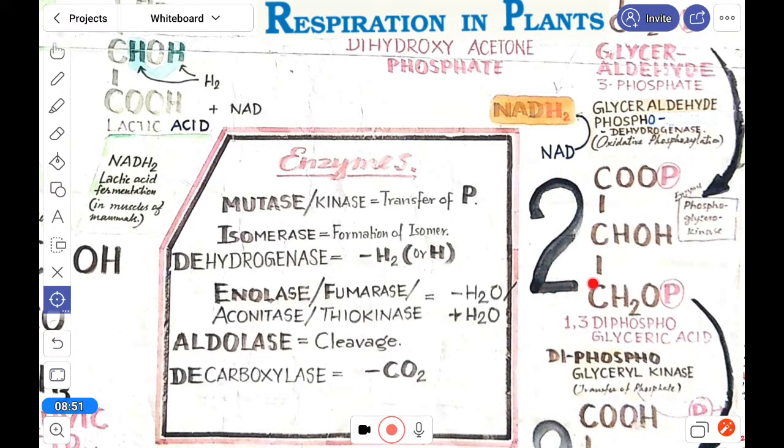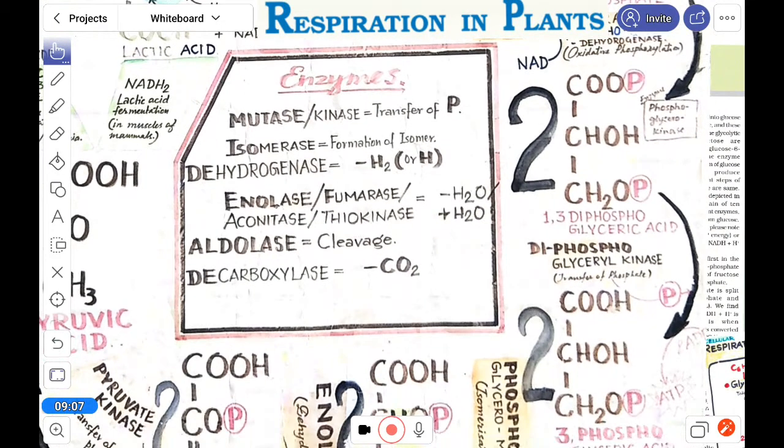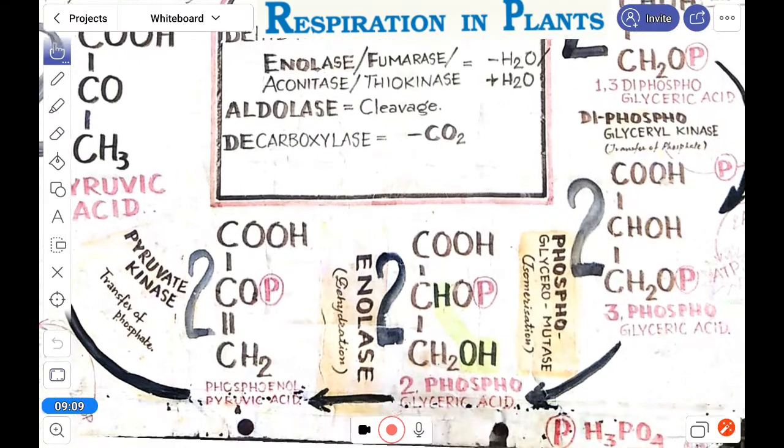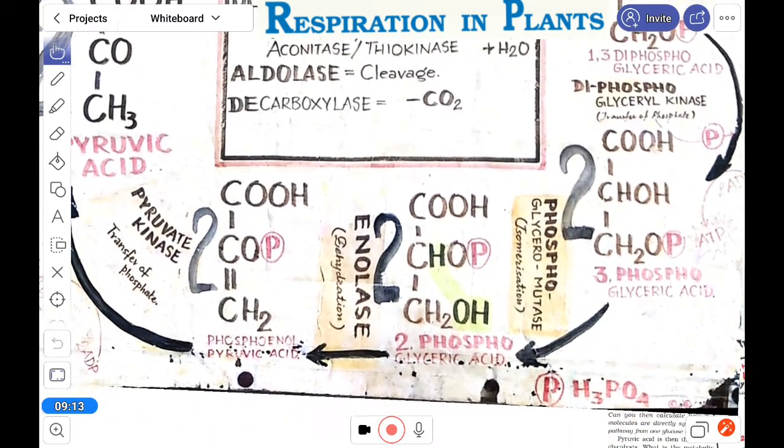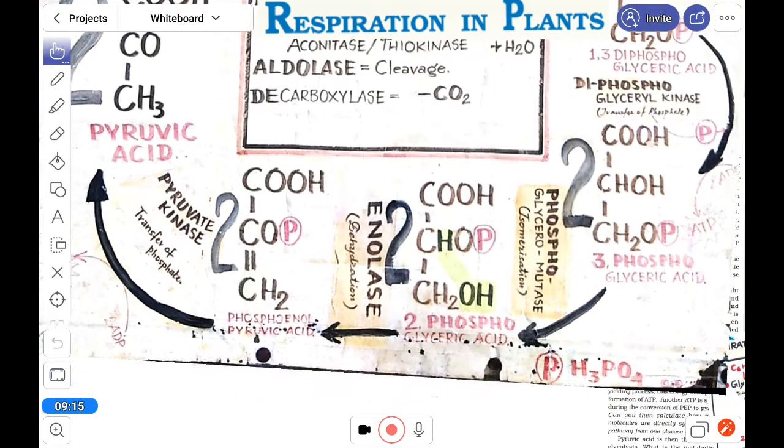Now it is 2 molecules, and look here, nicotinamide adenine dinucleotide takes a hydrogen from here, becoming NADH2. So the 1,3-diphosphoglyceric acid converts into